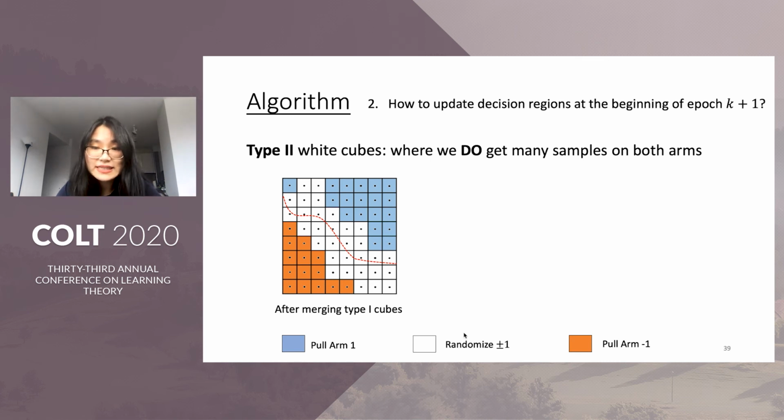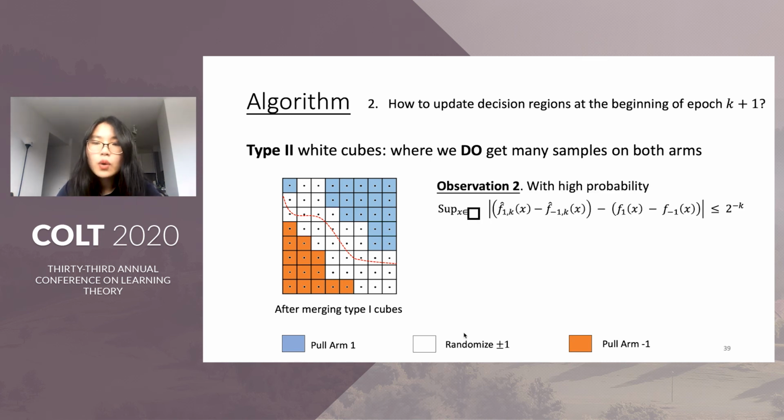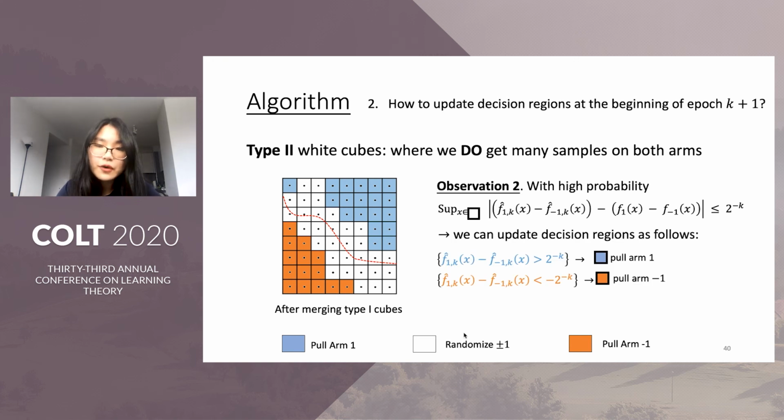Theorem 1 guarantees that with high probability, on all type 2 cubes, the f hat estimators differ from the true value by at most 2 to the minus k. Therefore, if in a cube, one of the f hat is larger than the other by at least 2 to the minus k, we're almost sure about the optimal arm in this cube, so we push it into the colored region and pull the seemingly optimal arm in it later on.